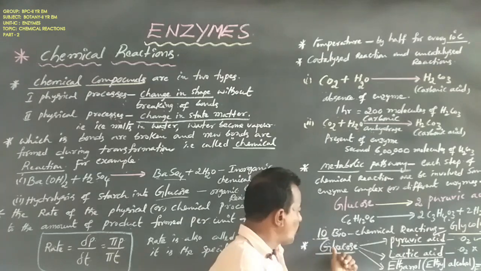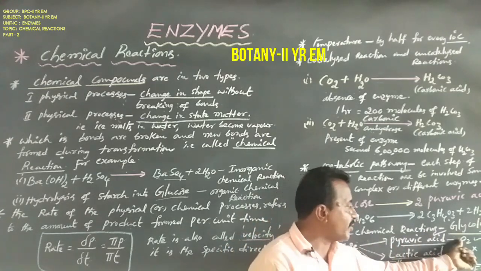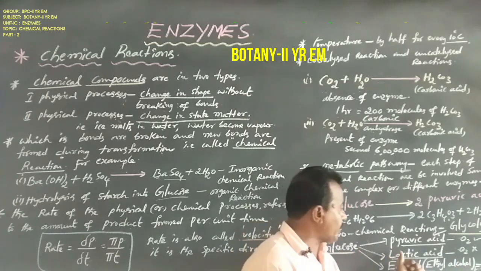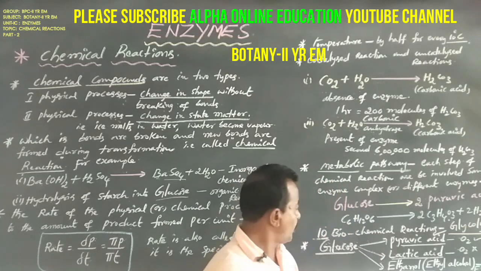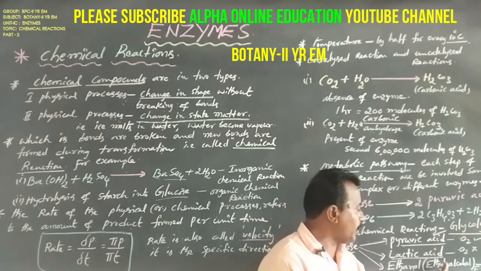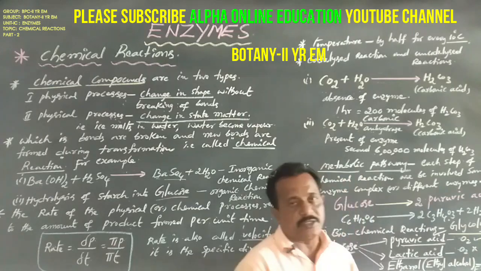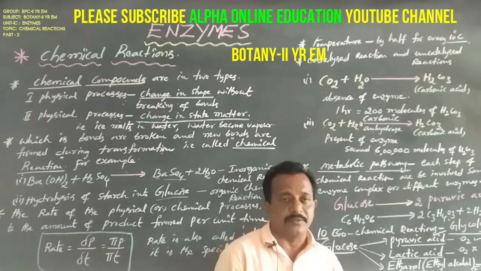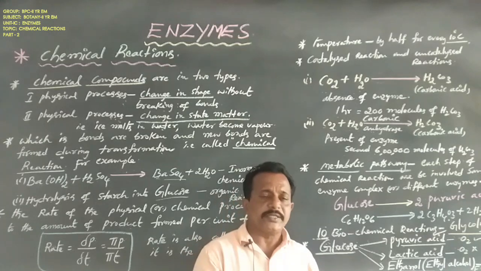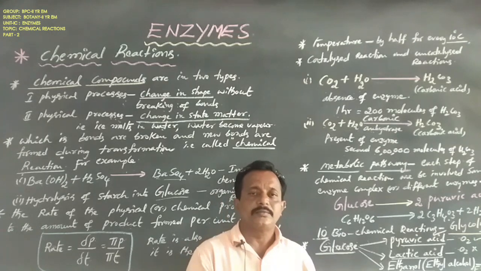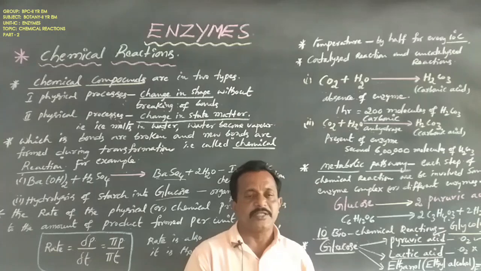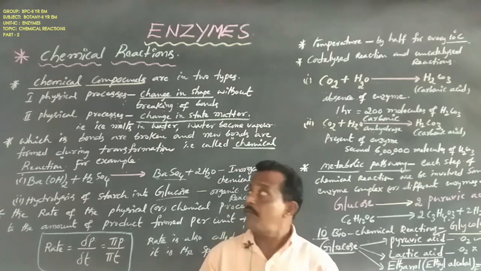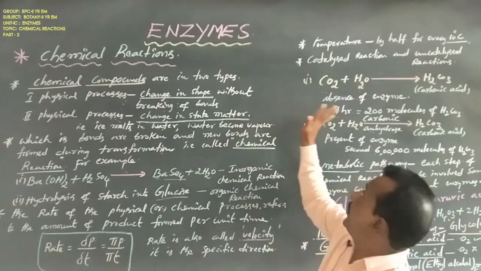Glucose is converted to pyruvic acid in the presence of oxygen, to lactic acid in the absence of oxygen, and to ethanol or ethyl alcohol in the presence of yeast. Hence different products are produced, involving different enzymes. Okay, this is about the chemical reactions.